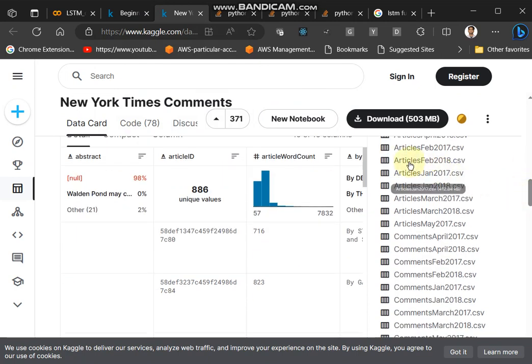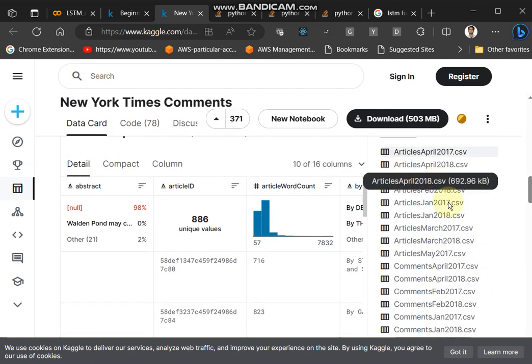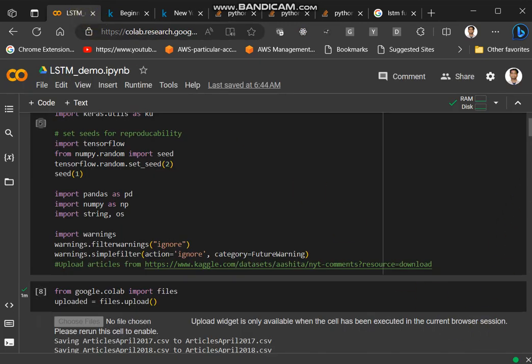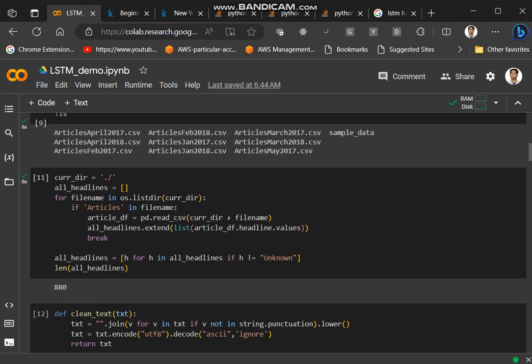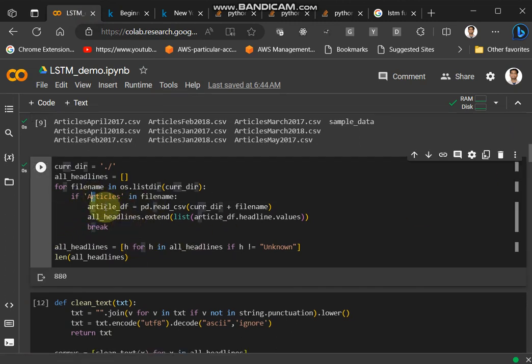So here you can see there are articles and comments. These comments are larger files; articles are in KB. These are some 100 MBs each. After download, you just need to upload these files in your Google Colab, or if you are working locally, you just have to have them in one of the directories and use these articles. In the code you can see it is iterating only the files prefixed with articles. Let me show you that. Yeah, this one: if articles in file name, we are working with that only in this code.